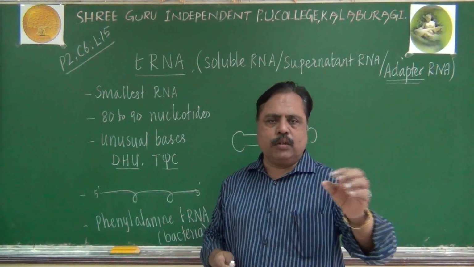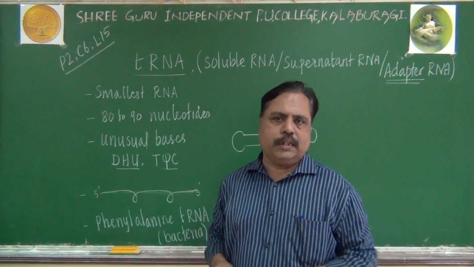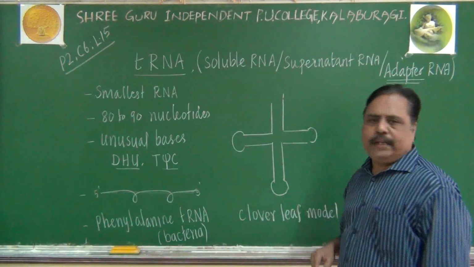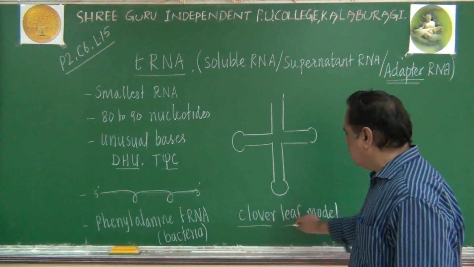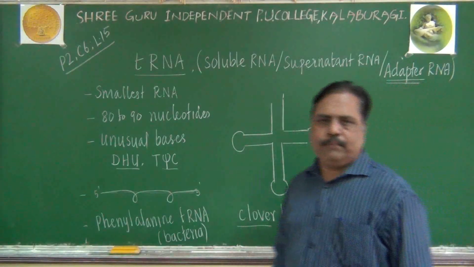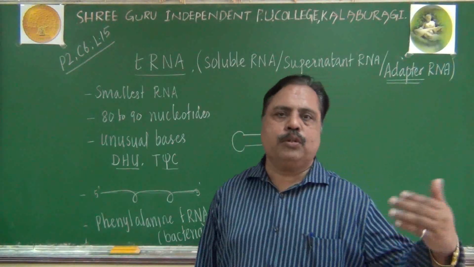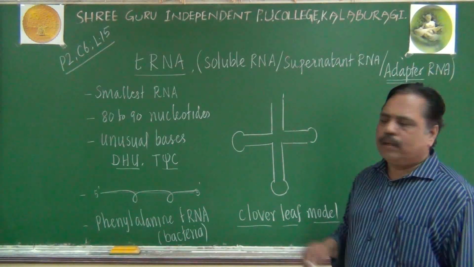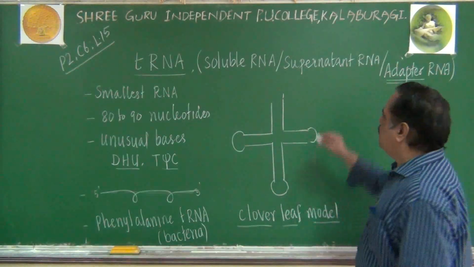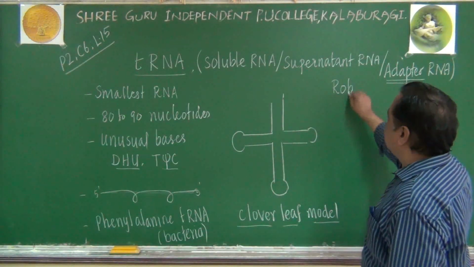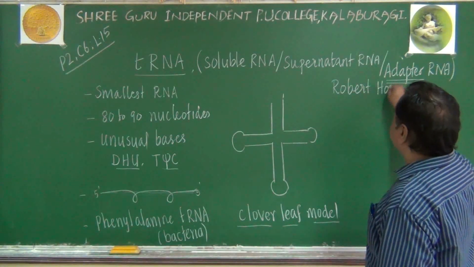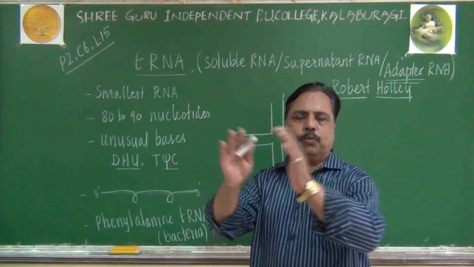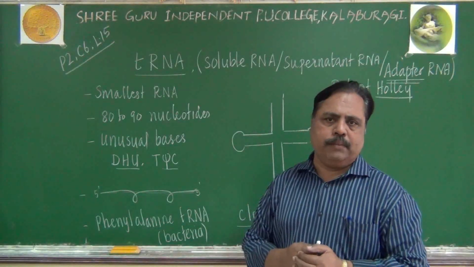Based on that study, or based on X-ray diffraction and other techniques, scientists elucidated the model of tRNA. That model is called what? The clover leaf model, we can say. For DNA we proposed the duplex model; for tRNA it is called a clover leaf model. Who proposed this clover leaf model? One scientist called Robert Holley. Robert Holley is the scientist who proposed the clover leaf structure of the tRNA molecule.